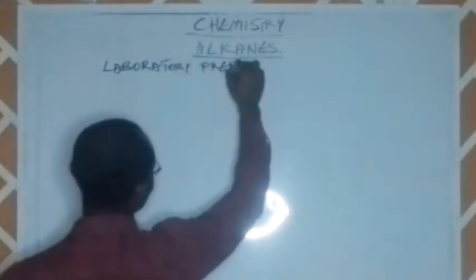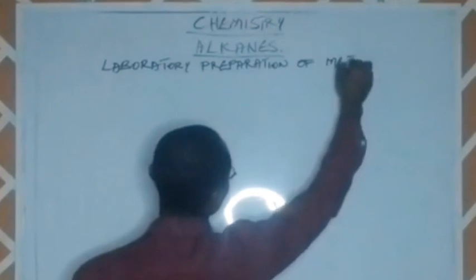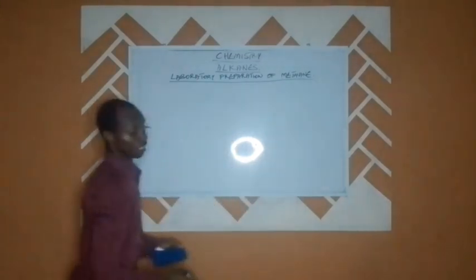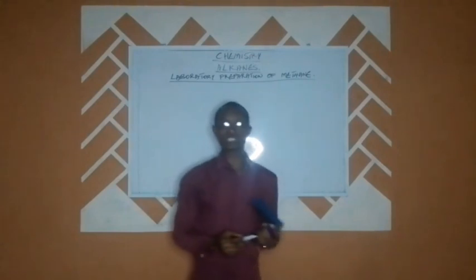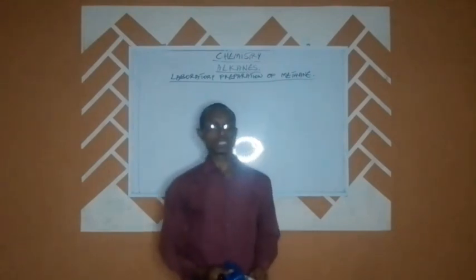Laboratory preparation of methane. So how is methane prepared in the lab? Methane is prepared in the lab using what we refer to as anhydrous sodium ethanoate.